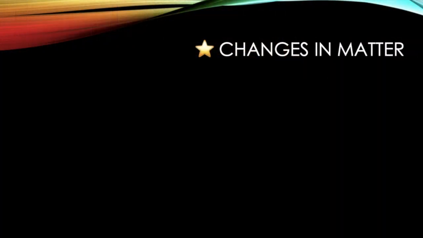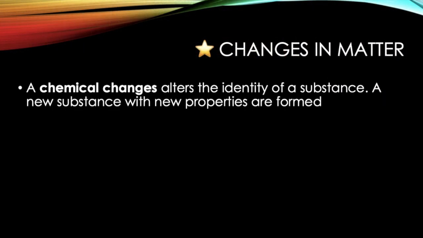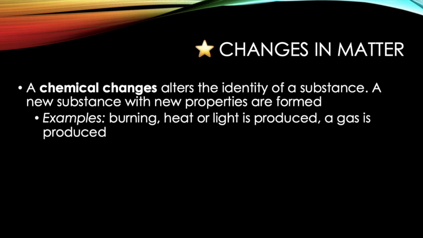The other type of change in matter is a chemical change, which does just the opposite of a physical change. A chemical change does indeed alter the identity of a substance, and a new substance or substances with new properties will be formed at the end of a chemical change. Some examples are burning things. If you see heat or light produced, if a gas is produced, if you see any signs of a chemical reaction, that means that a chemical change is taking place.